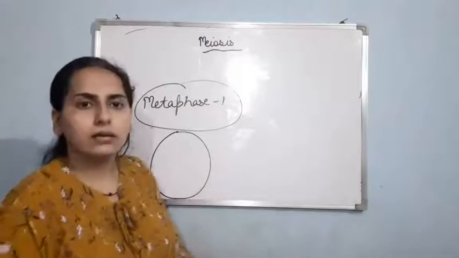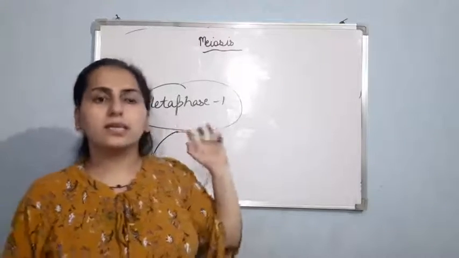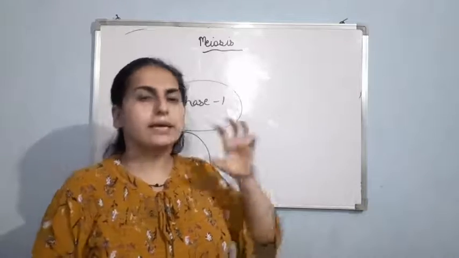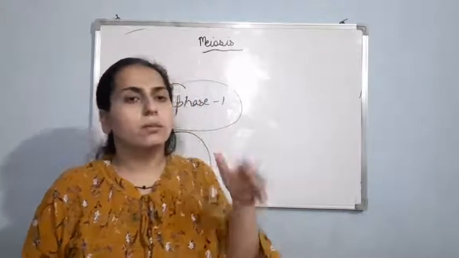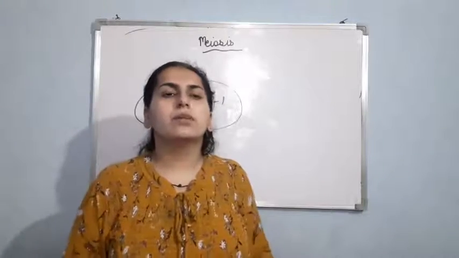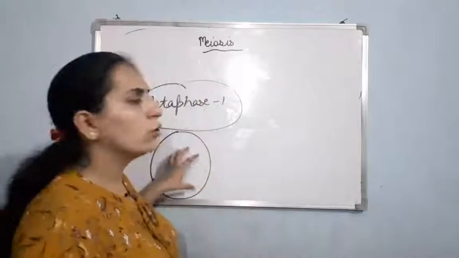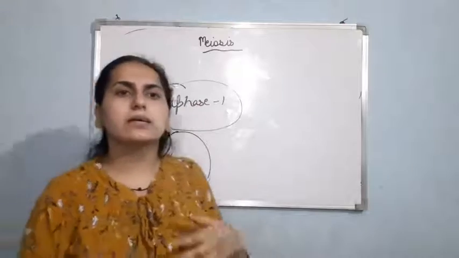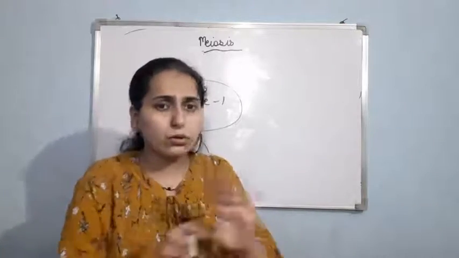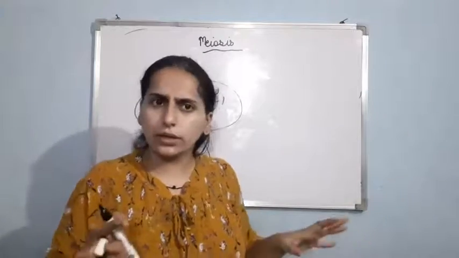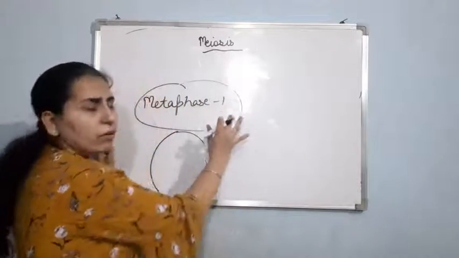One more thing, in diakinesis, that is the last stage of prophase 1, there is dissolution of chiasmata as I told you, plus the nuclear membrane will be broken. Now there will be no nuclear membrane, or I can say the chromosomes are fully scattered in the cytoplasm. There is no nuclear membrane, there is no nucleolus.